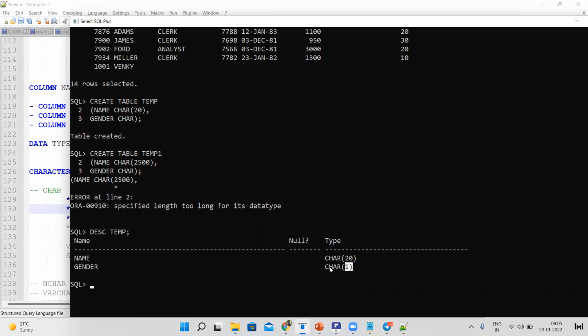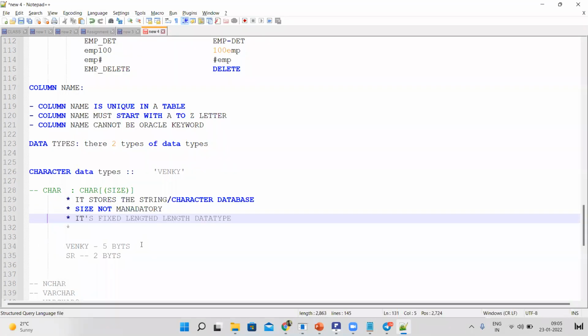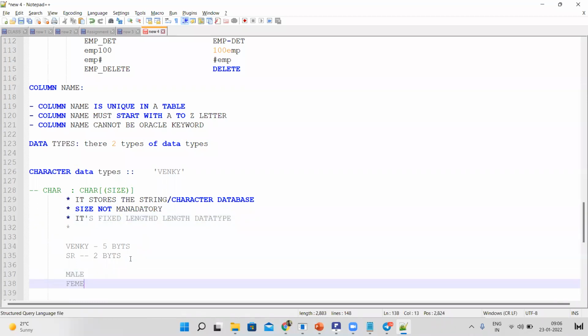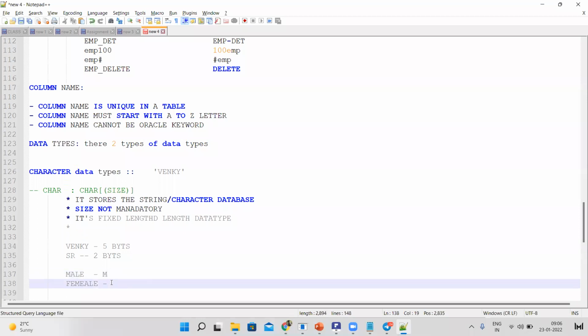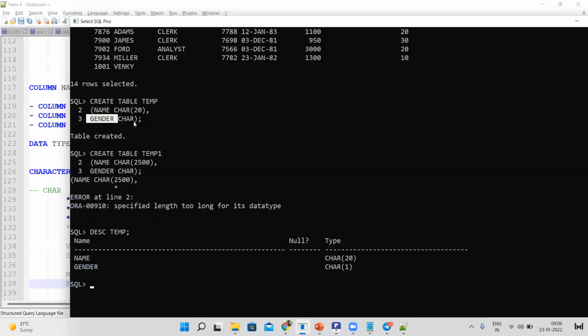That's the reason I left it, because in the gender column we won't write the full word male or female. We just use M as the indication for male and F for female. How many bytes do I require? Only 1 byte. So that's the reason I left it; if you declare it also, that's not a worry. You can declare it, but there's no need, because it's the default. It will take 1 byte only.